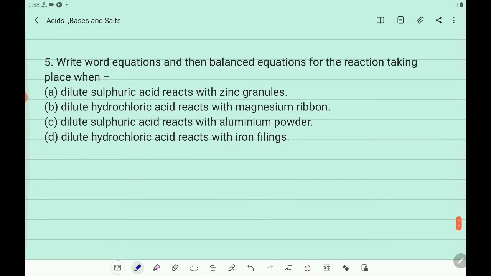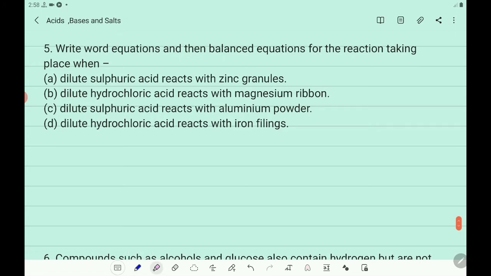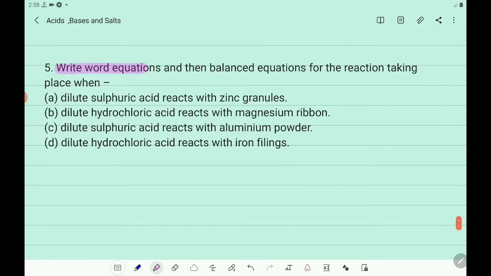Then you take the fifth question. What is the question? Write word equation and then balanced equation for the reaction taking place when A, dilute sulfuric acid reacts with zinc granules. B, dilute hydrochloric acid reacts with magnesium ribbon. Third, dilute sulfuric acid reacts with aluminum powder. Dilute hydrochloric acid reacts with iron filings. Here 4 reactions are there. So let us take one by one and write the word equation and balanced equation.